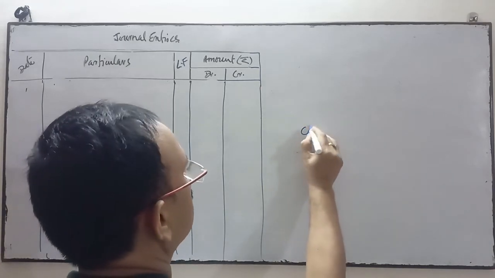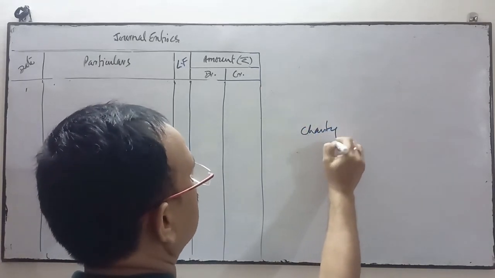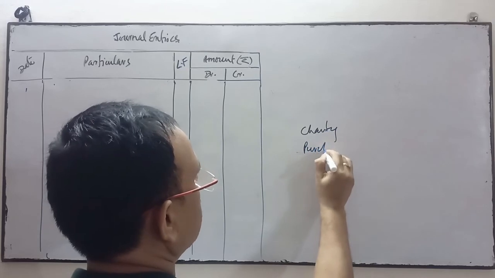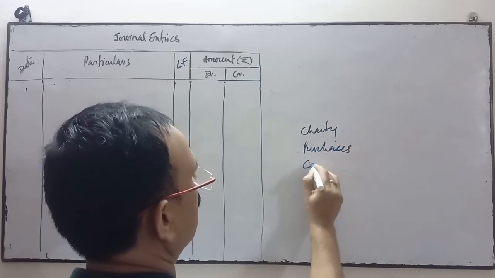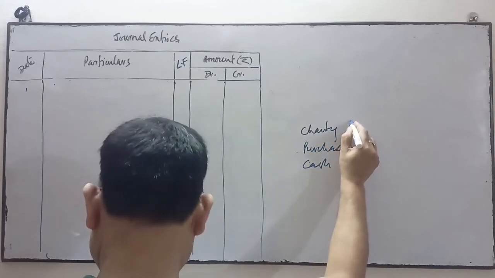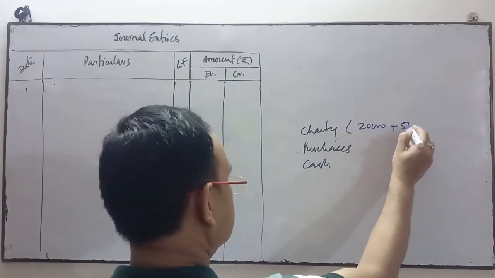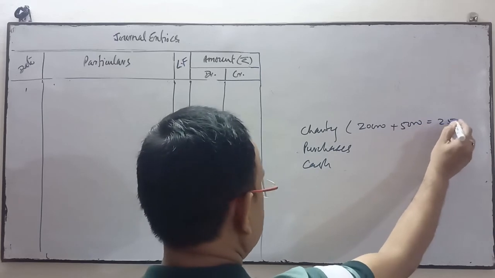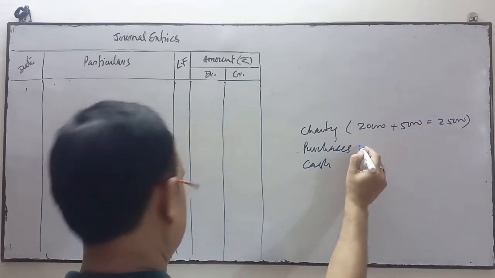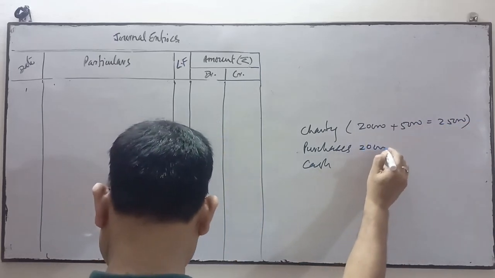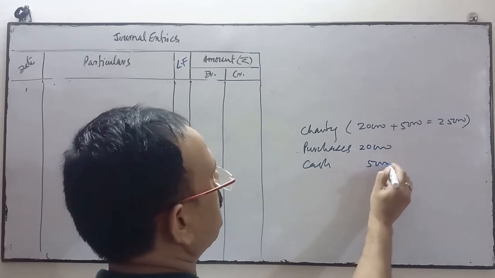So one is the charity account. For goods we will open purchase, and for cash we will open the cash account. So in charity, 20,000 goods and 5,000 cash, so charity is 25,000 in cash and goods. For goods we will write 20,000, and for cash 5,000.